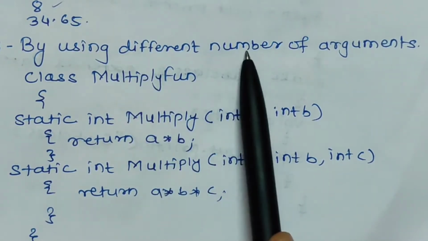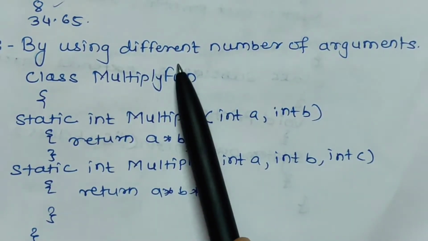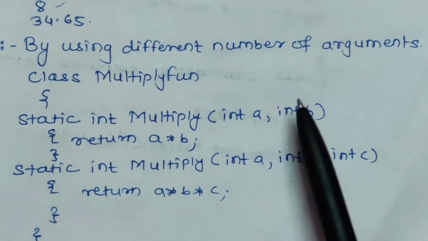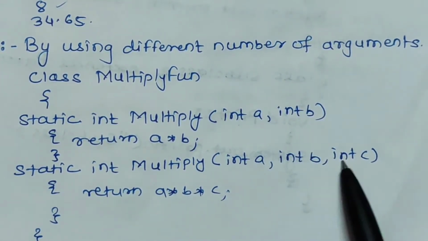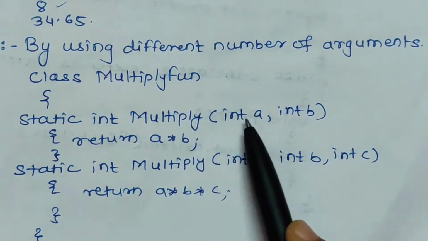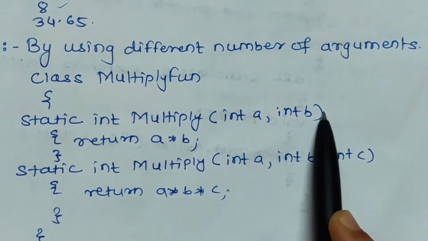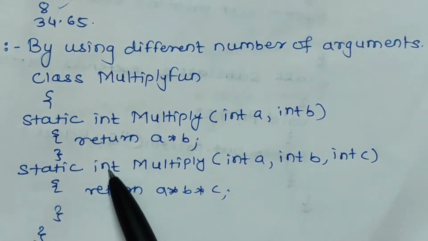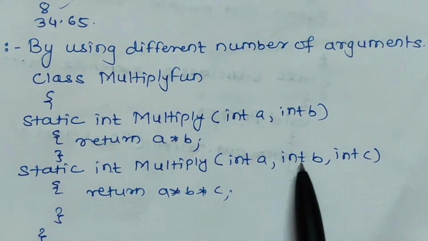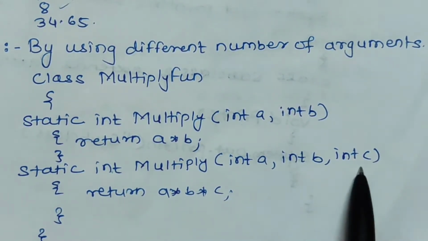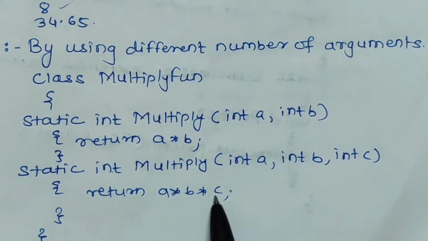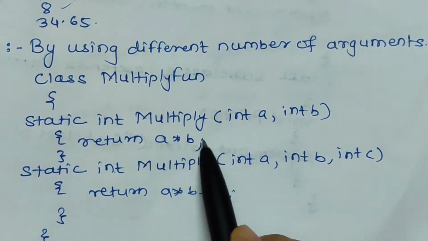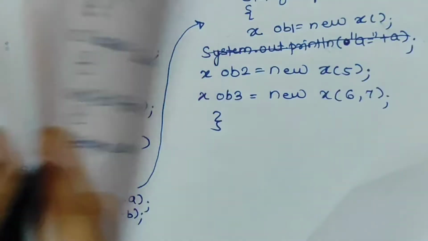Another way of method overloading is, instead of making a difference in the data type or return type of the function, there can be a difference in the number of parameters. So you can see here the first multiply function has only two parameters, integer a and b. The second multiply function has return type integer, but there are three parameters, a, b and c, and it returns the product of a, b, c. The first multiply function returns the product of a and b only.